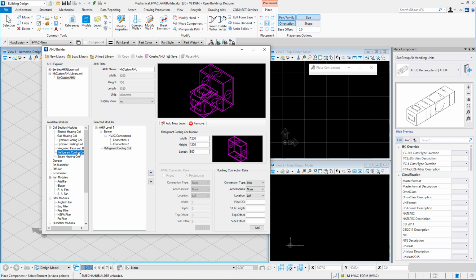The module would be added to our AHU. The dimension of this would be similar to the blower module, i.e. 750 by 750 by 750. Now let us add a new plumbing connection in this cooling coil module.